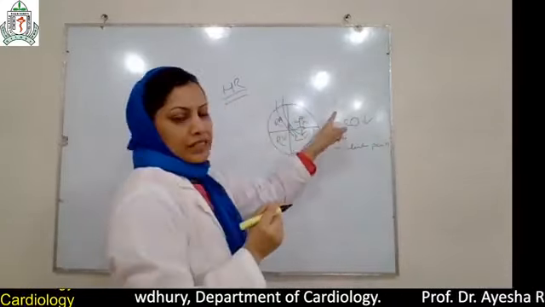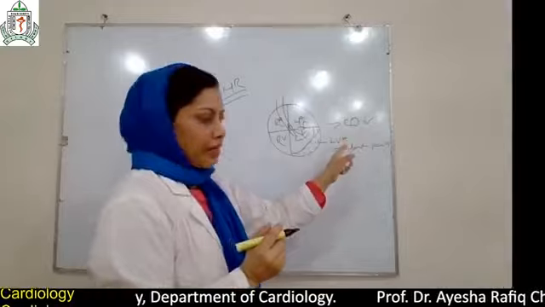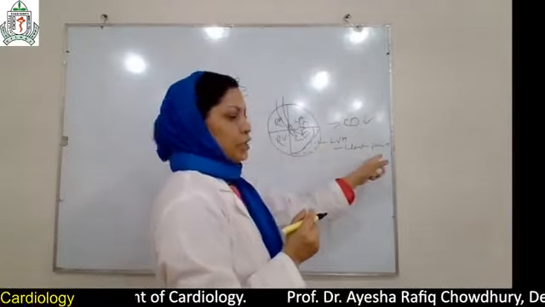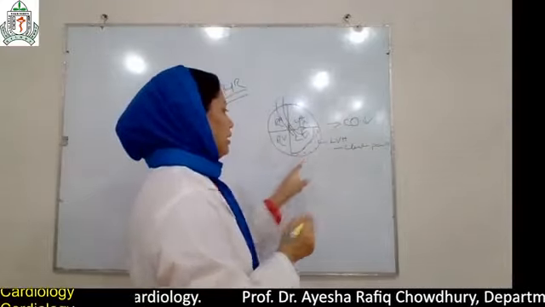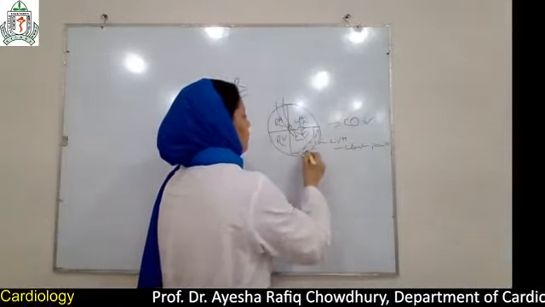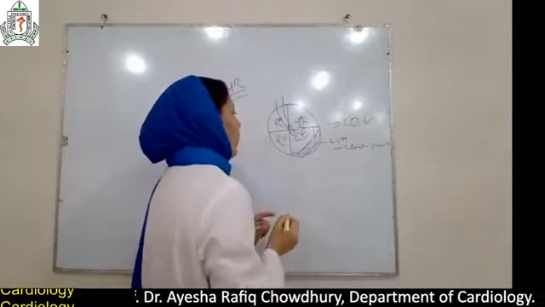So one symptom is easy fatigability due to decreased cardiac output, and the second one is chest pain due to decreased blood supply to the thickened part of the LV muscle.